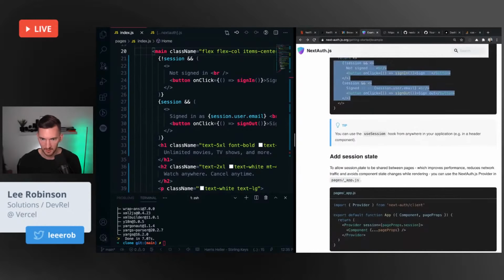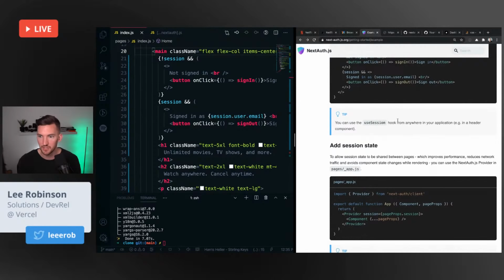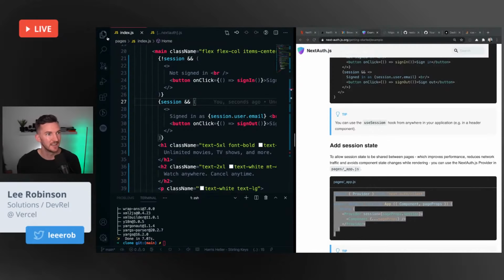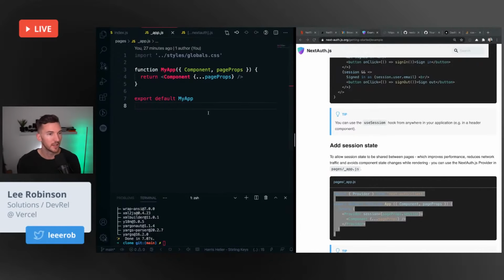Okay. Next, add a session state. We want to share session between pages. Perfect. I love that. App.js. We already have one set up so that we can import our global styles for Tailwind. Basically, what this file is doing is allowing you to share a layout for every single page.